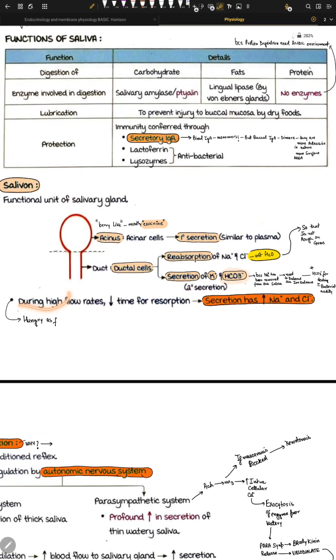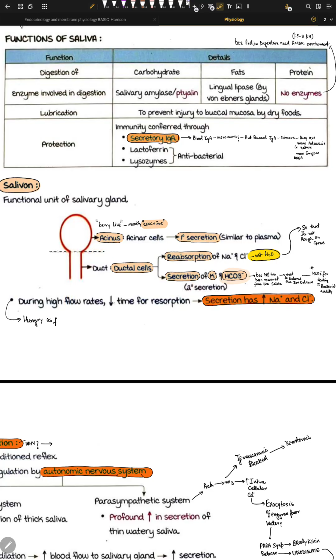So another concept is that during high flow rates, whenever we are hungry, we see a food, we see some sort of McDonald's, we are very hungry, we want to eat that. So our production of saliva increases, right? If our production of saliva increases, the time of reabsorption decreases, of course.